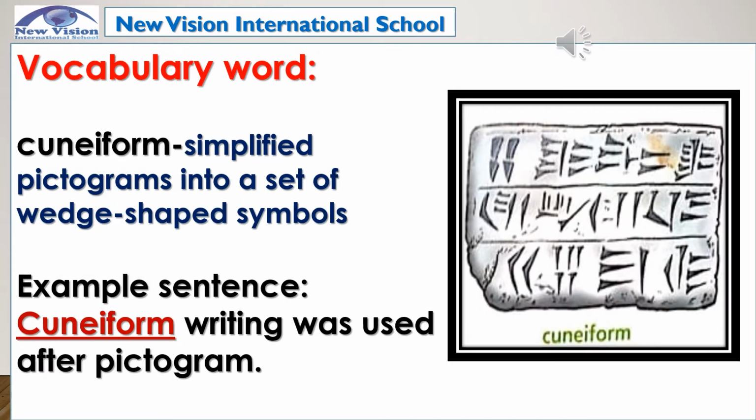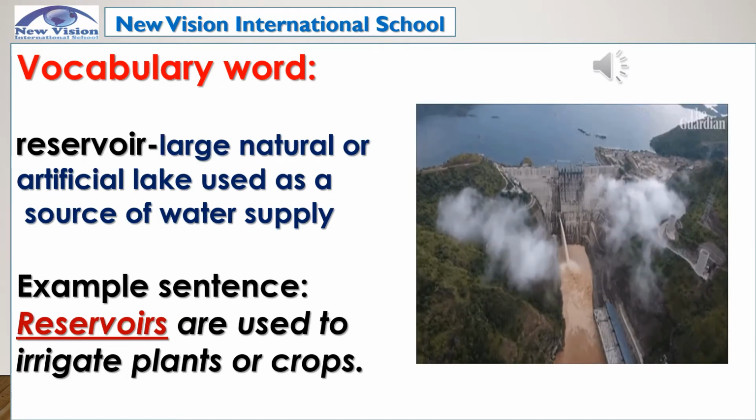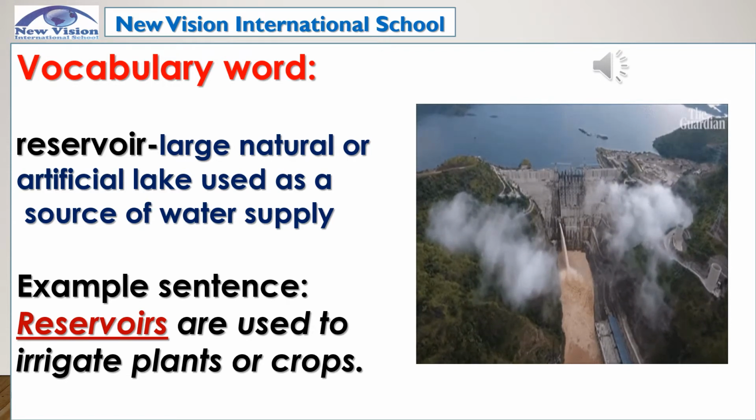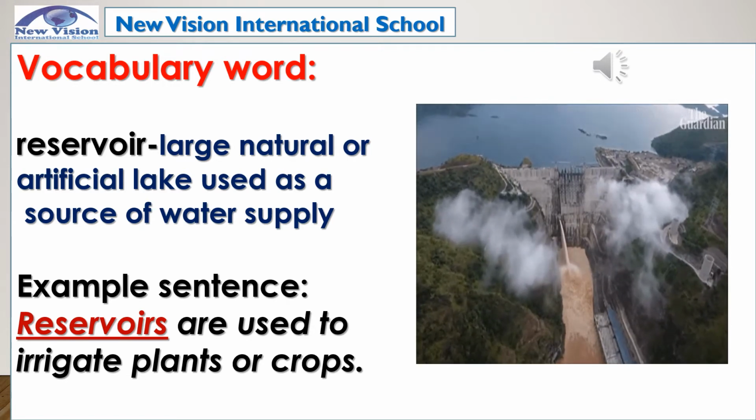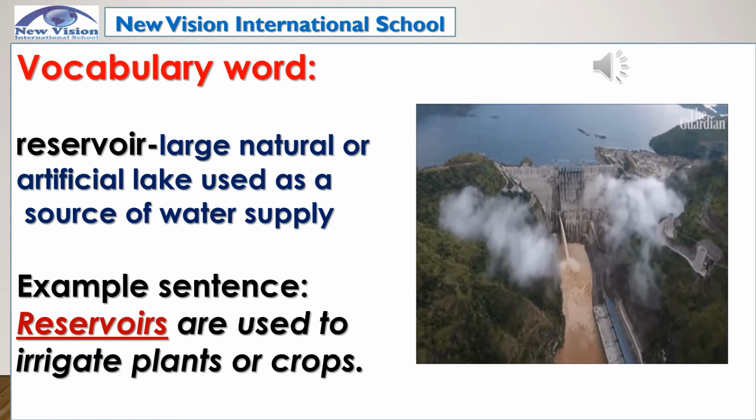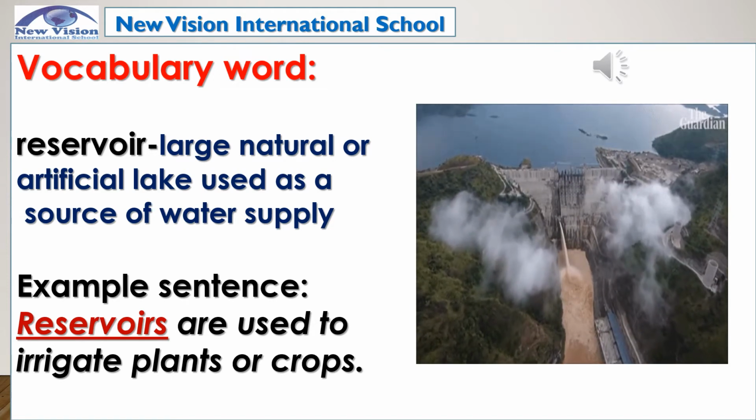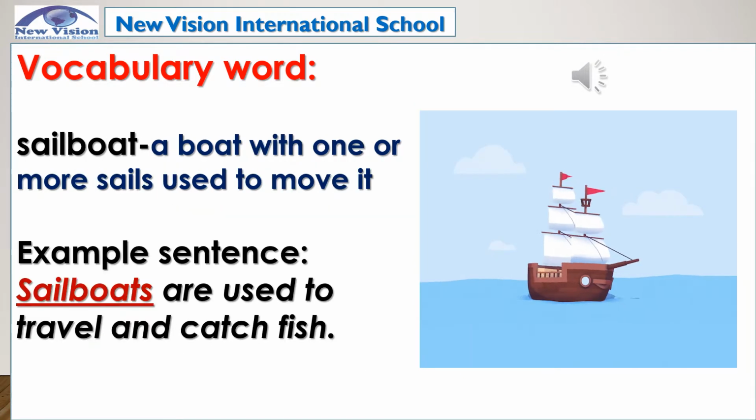The next one is cuneiform. It simplified pictograms into a set of wedge-shaped symbols. Example sentence: Cuneiform writing was used after pictogram. Reservoir. It is a large natural or artificial lake used as a source of water supply. Example sentence: Reservoirs are used to irrigate plants or crops. Sailboat. A boat with one or more sails used to move it. Example sentence: Sailboats are used to travel and catch fish.